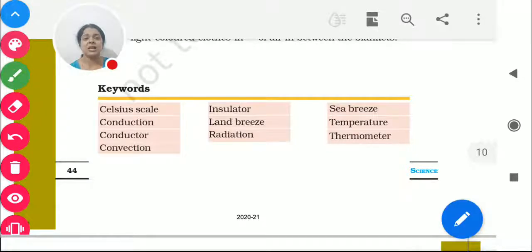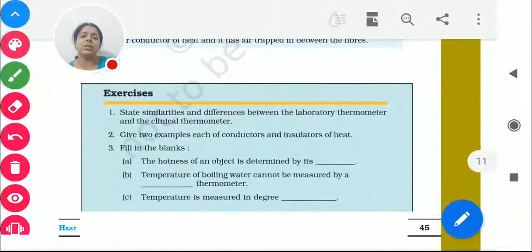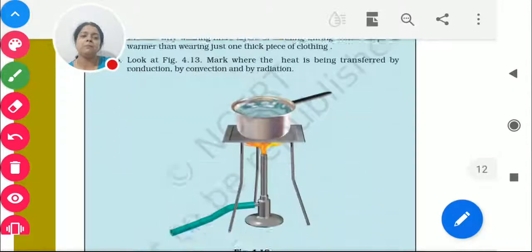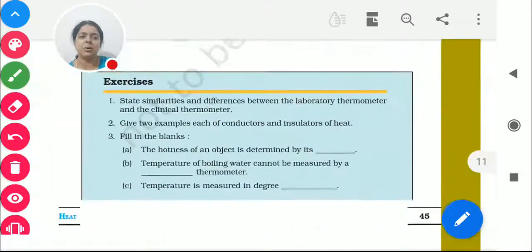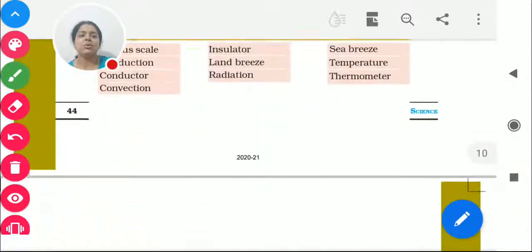Temperature is a kind of measurement through which the heat is being read. Thermometer is a kind of instrument. It is of many types, and it is used to check the temperature of anything. So we went through all these things here, and if you wish to go for the question answers, we'll go for it as well. Not many more things are there, so we are done with it.